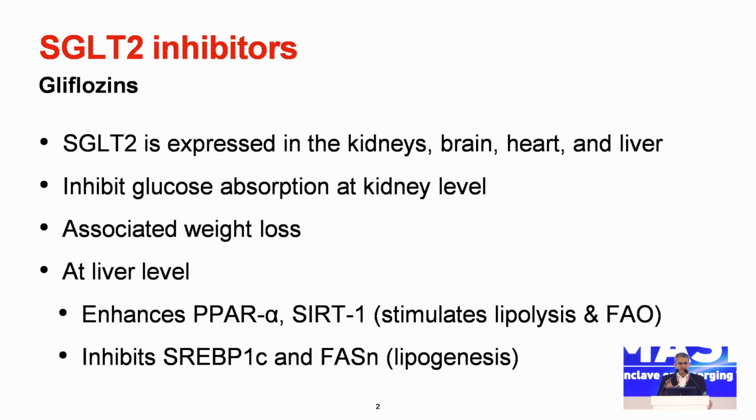At the liver level, it has multiple effects at cellular level. It enhances PPAR alpha and SIRT1. In that way, it stimulates lipolysis and fatty acid oxidation in these patients, hence mobilizes fat from the liver. Also inhibits SREBP1 and FAS, and hence lipogenesis is inhibited.